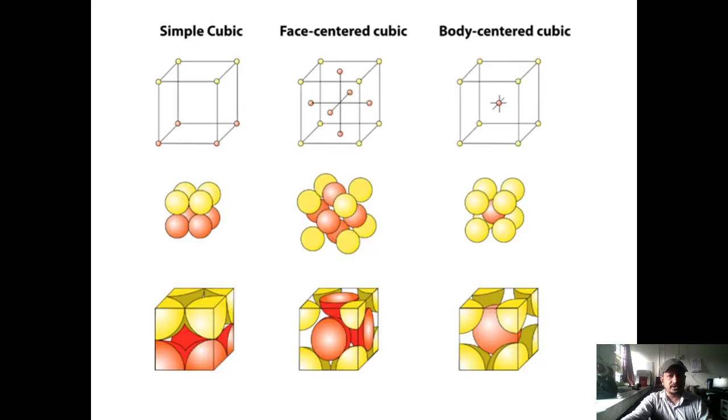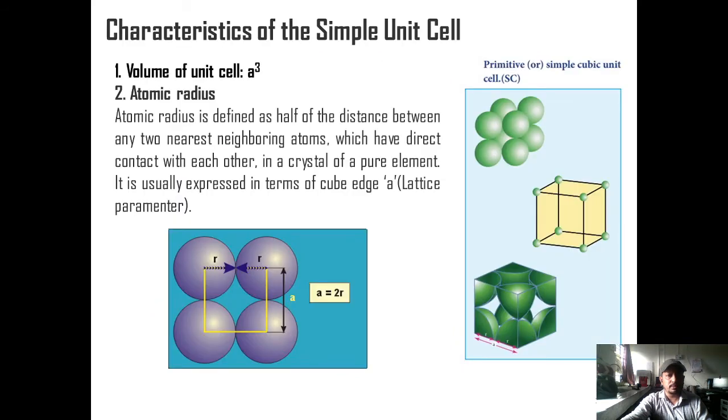The figure shows the 3 basic Bravais lattices in the cubic crystal system. These Bravais lattices are simple cubic, face-centered cubic, and body-centered cubic. The second row shows the way of stacking of the atoms in the three Bravais lattices, and the third shows the contribution of the atoms in the unit cells in the three types of Bravais lattices. Here we are going to study the unit cell properties of the cubic crystal system.